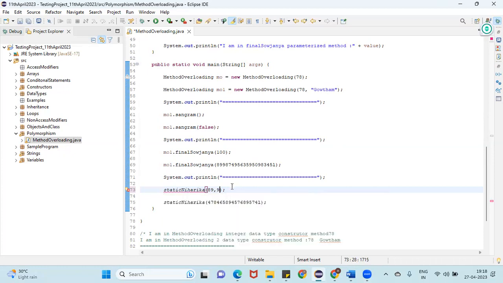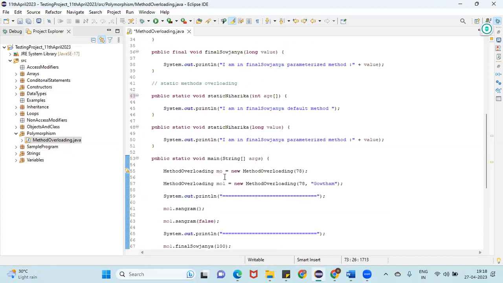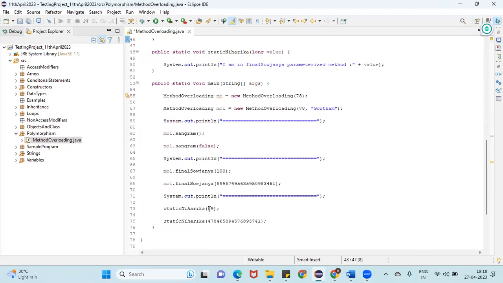You can add integer arrays as well, but here, let me add 89, 90. Are you able to see the issue? Yes, ma'am.